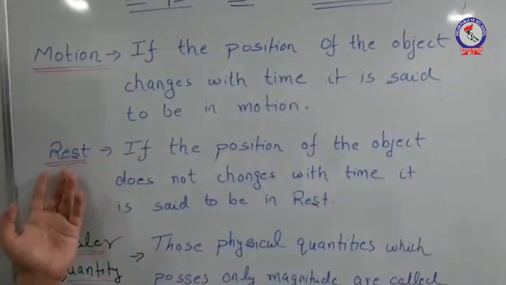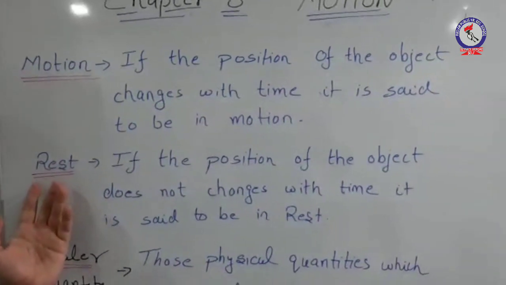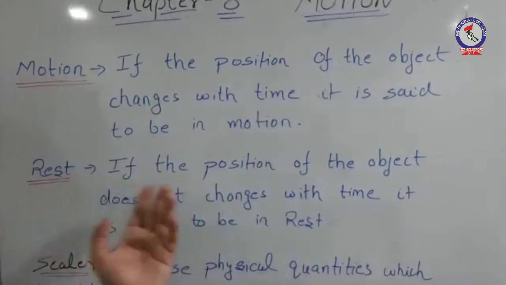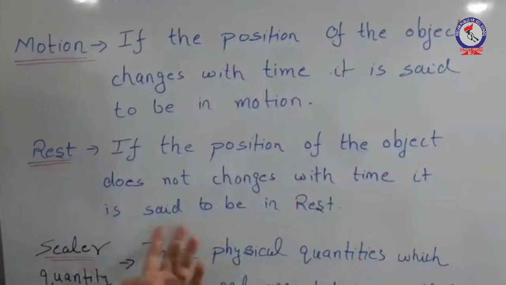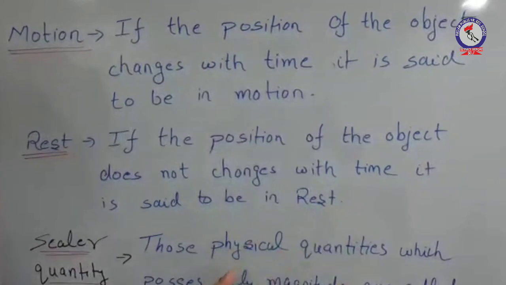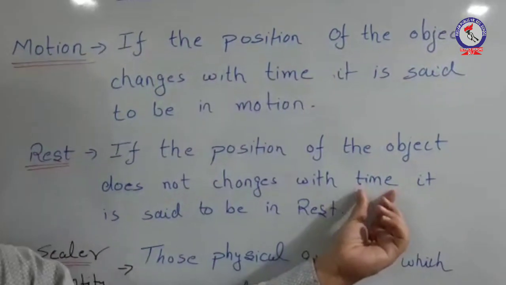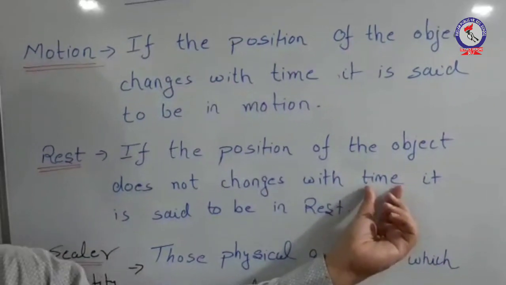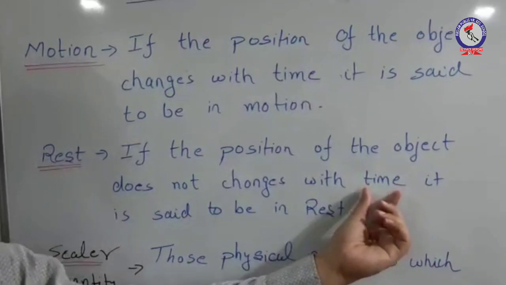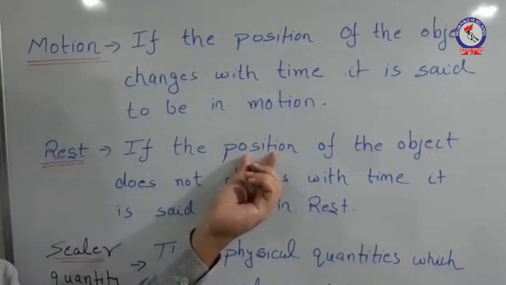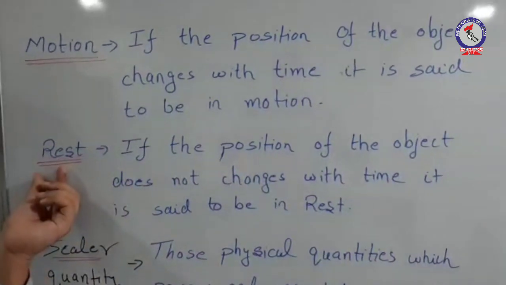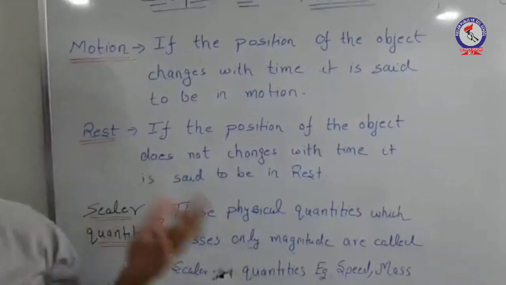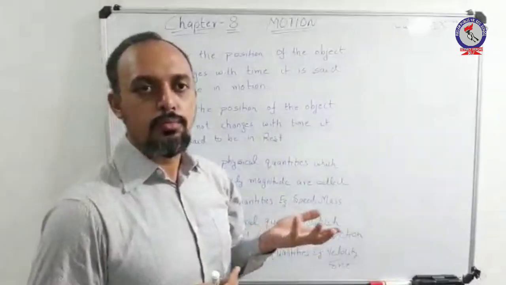Another concept which I explained is rest, which says if the position of the object does not change with time, it is said to be at rest. Again, time here is an important parameter: time is changing while the position of the object is not changing. Hence, it explains the concept of rest.